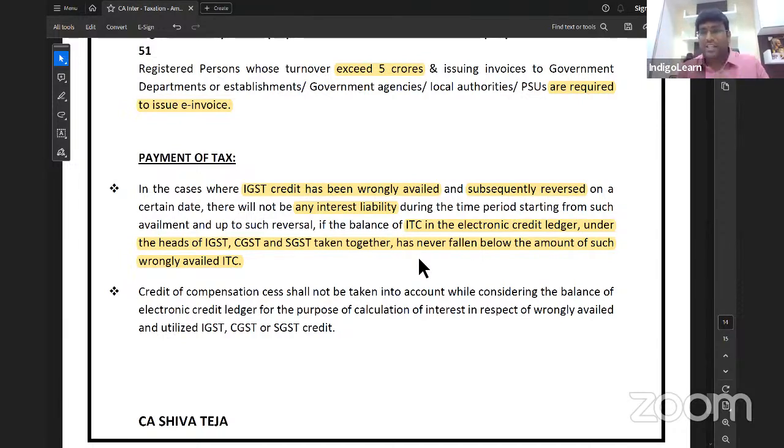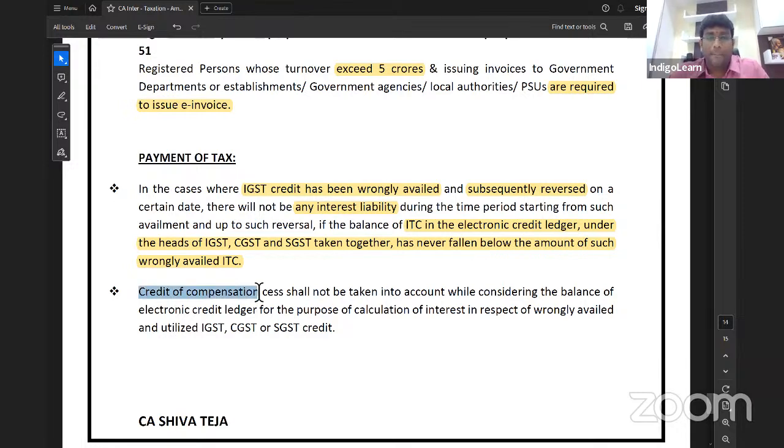Now, when do you say the credit is utilized? When the total of IGST, CGST and SGST all put together has fallen below the limit of credit which is wrongly availed, then only will interest come into the picture. Very important points. The objective of this is that you can use IGST, CGST, SGST, all three credits for payment of IGST. That's why.